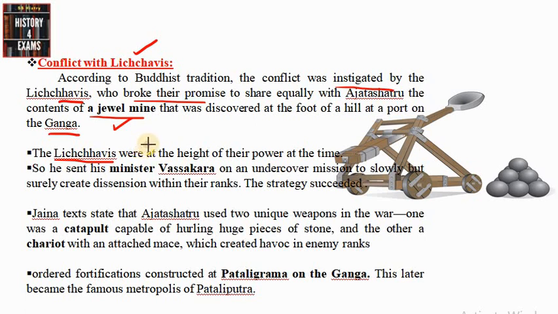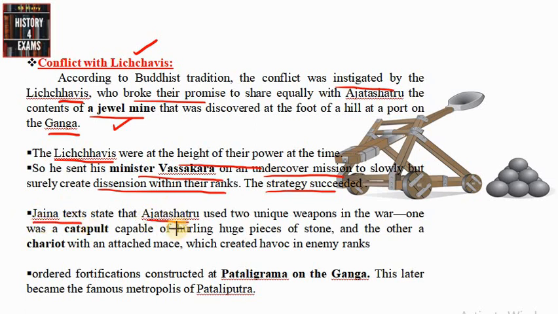And we can see during this time, the Lichavis, the confederacy group, the Vrijji people, were at the height of their supreme power and they were highly unified. So Ajatasatru thought that it was not wise to attack directly, so he sent his minister Vassakara, and Vassakara went on an undercover mission to the Lichavis, and he slowly created some kind of dissension within their ranks, some disunity among the Lichavis and other tribes of this confederacy. And finally, that strategy succeeded, and eventually Ajatasatru made his battle and conquered the Lichavis.